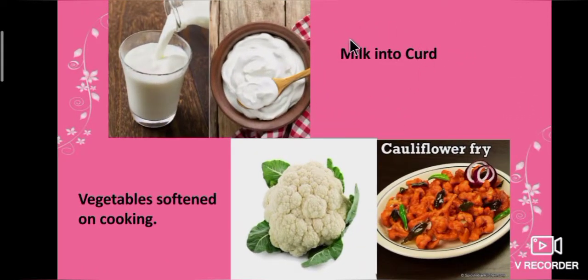Milk is turned into curd in a few hours. But while cooking, vegetables take some time for softening.